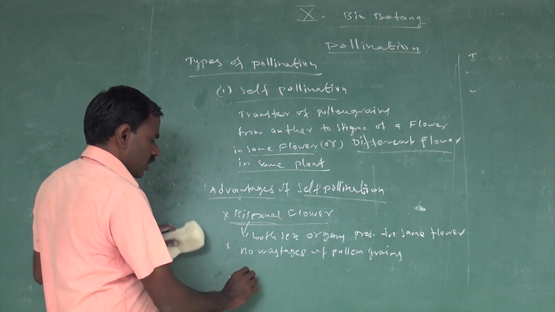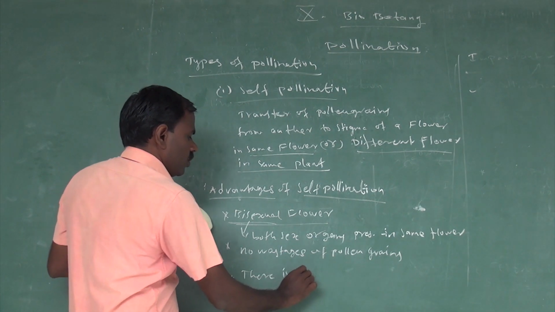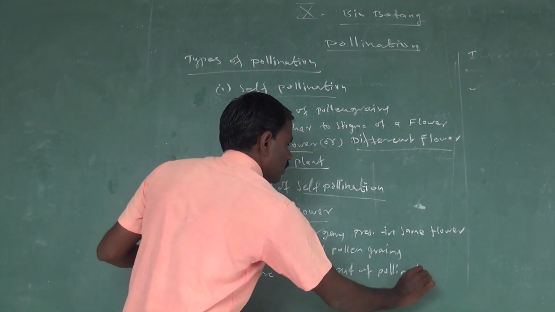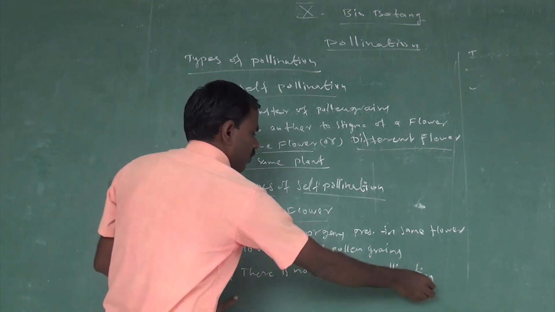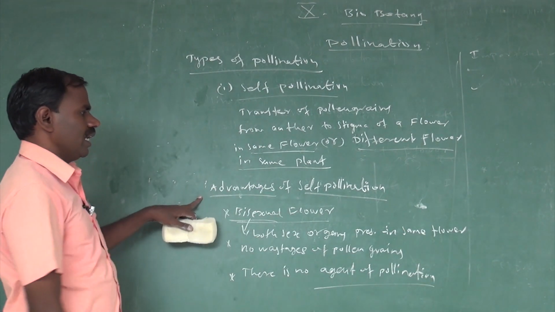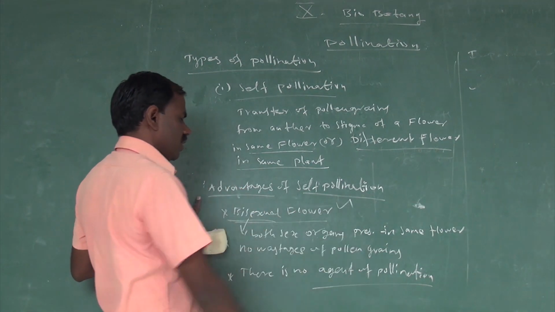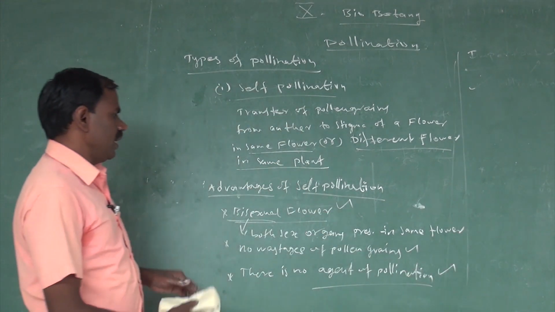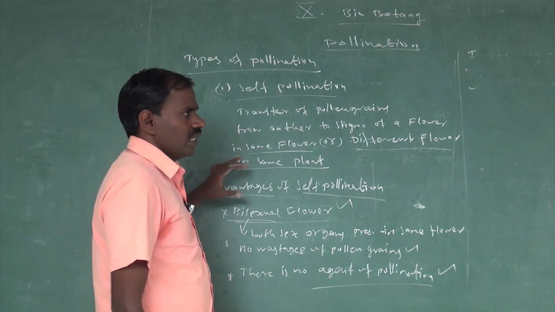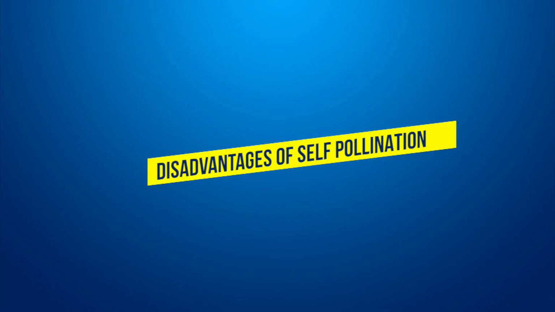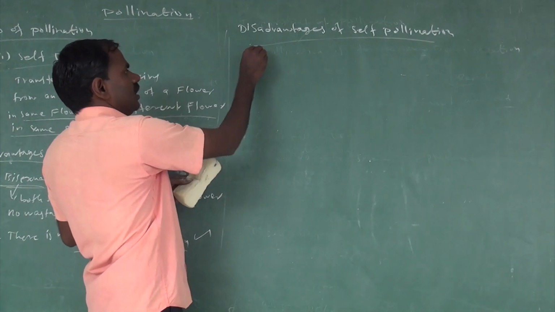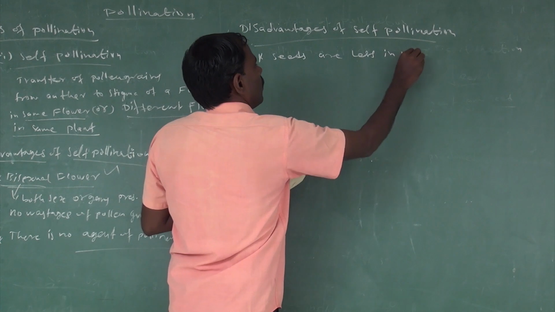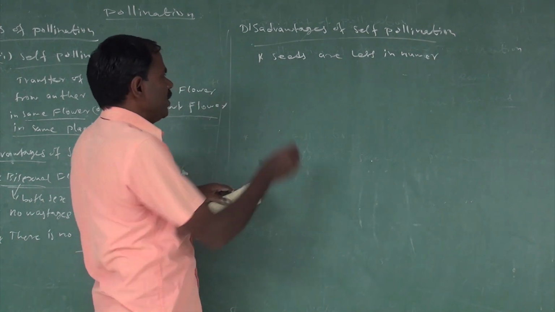And the third is that no agents of pollination are involved. So there are three advantages of self pollination: it involves only bisexual flowers, there is no wastage of pollen grains, and no agents of pollination are needed. Next is the disadvantage of self pollination. The first is that the seeds are fewer in number. The endosperm is minute.